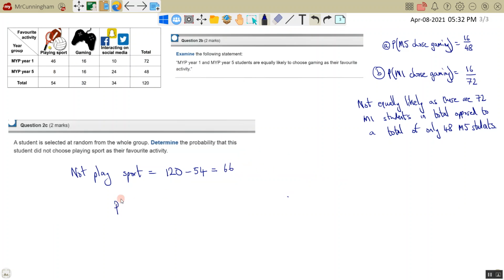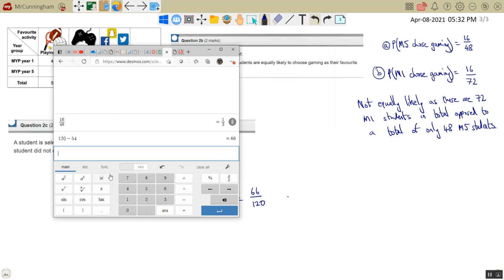So the probability of a student not playing sport is equal to 66 out of the total 120. And again, we can simplify that to 0.55 or 11/20.